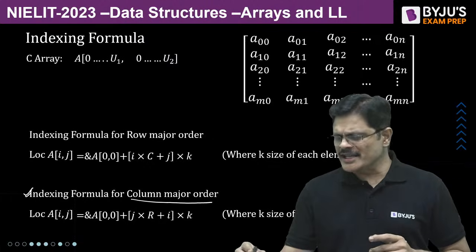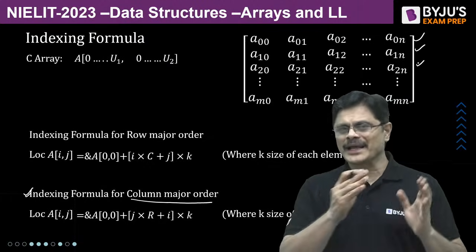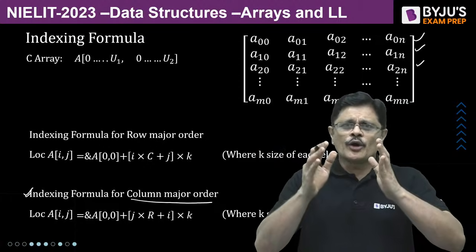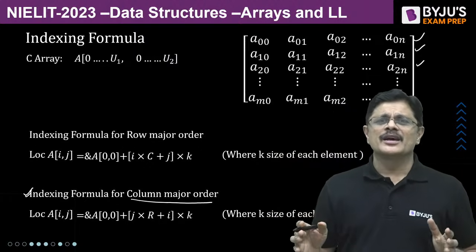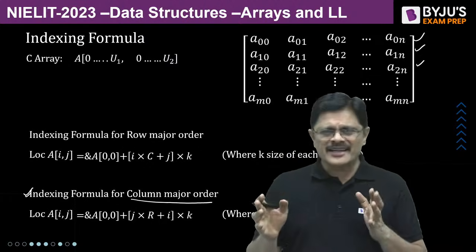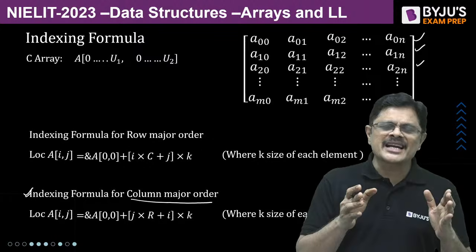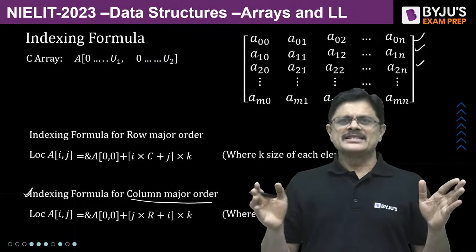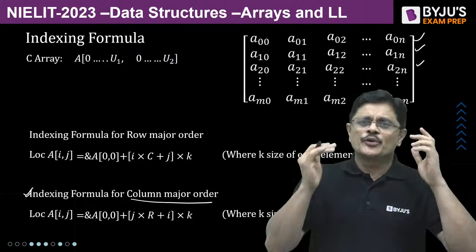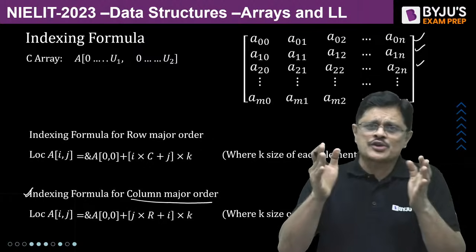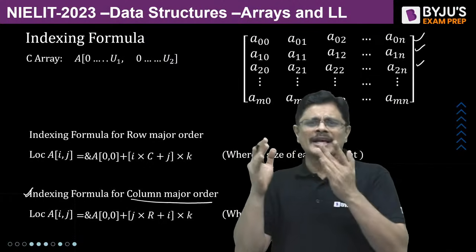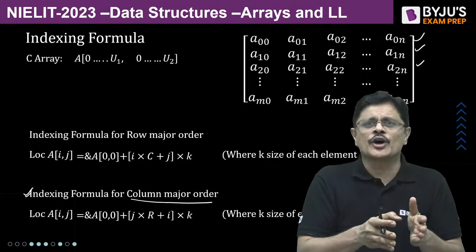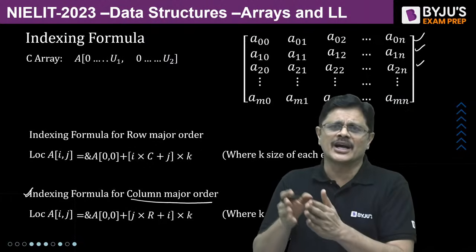Row major order. That is first row, second row, third row, like this, row by row. Even though logically it is a matrix, physically the elements are stored contiguously. When you want to store contiguously, you get one doubt: whether you are going to store first row, then second row, then third row, like that, or you are going to store first column followed by second column followed by third column and so on.